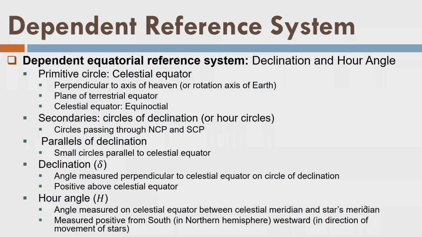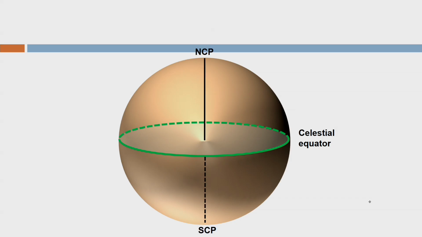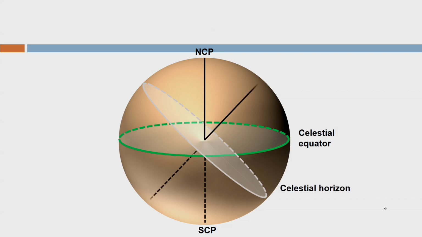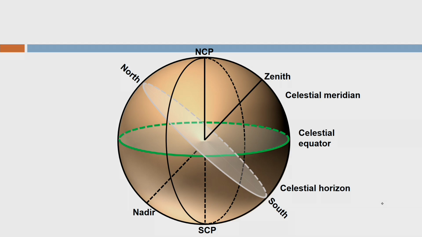I am not reading this thing, rather I am going to show in the animation. Okay, that is my celestial sphere, celestial equator. So this is my NCP and SCP. So let us see, this is the celestial horizon of an observer, and now zenith and nadir are like this. Okay, so this is my celestial meridian, north and south point, as we have already defined all this thing. I am not doing anything new now. Here, this is one of the circle of declination or hour circle. So this is the parallel of declination, which is parallel to celestial equator. Okay, just for the purpose of introduction, we introduced two things.